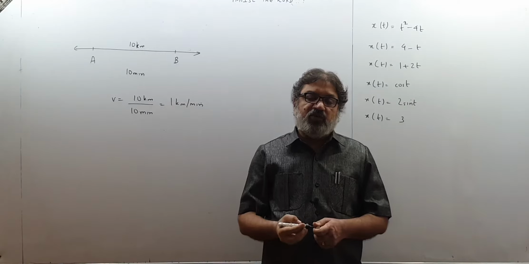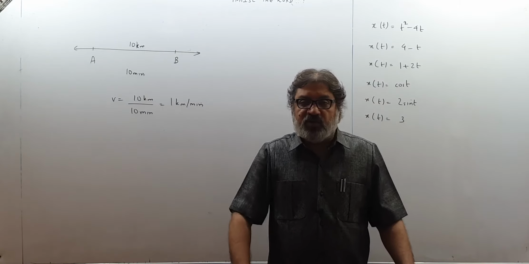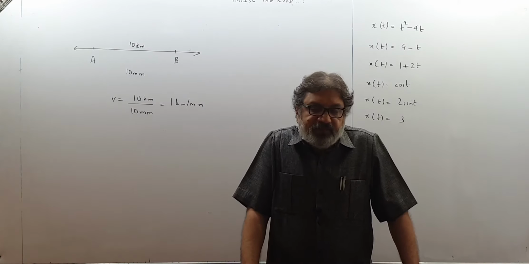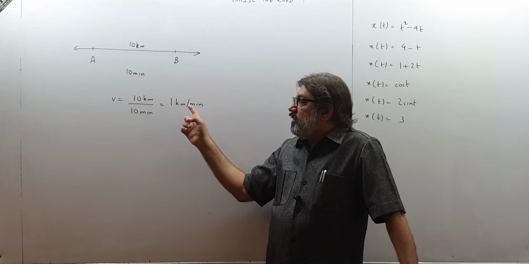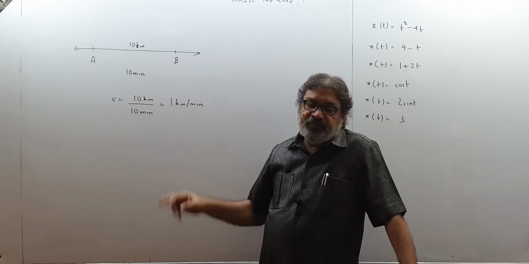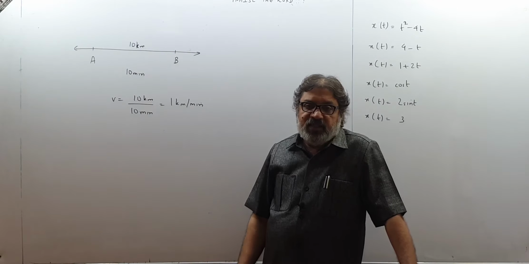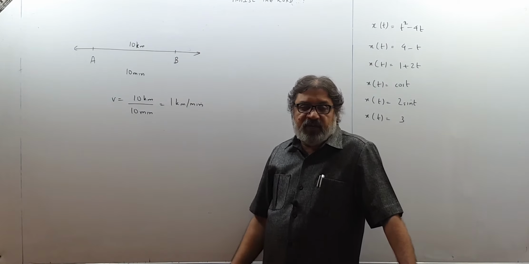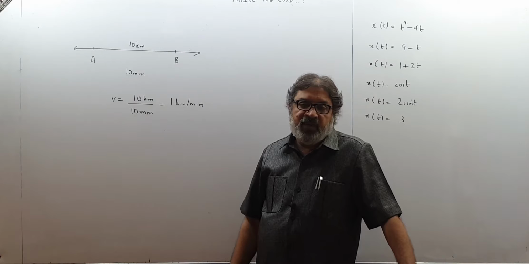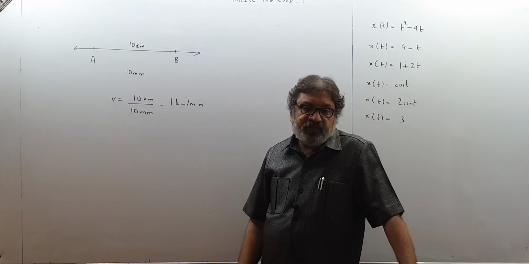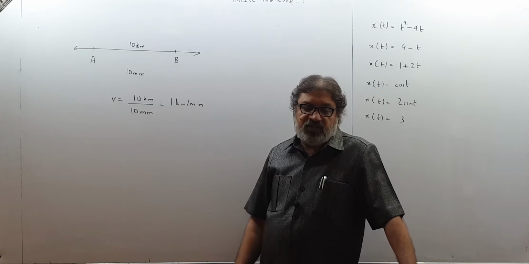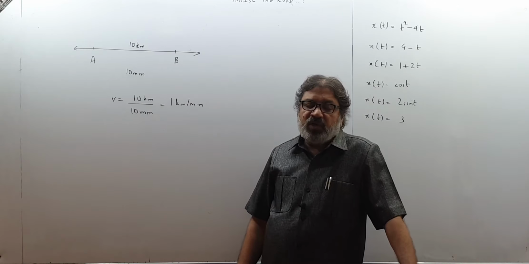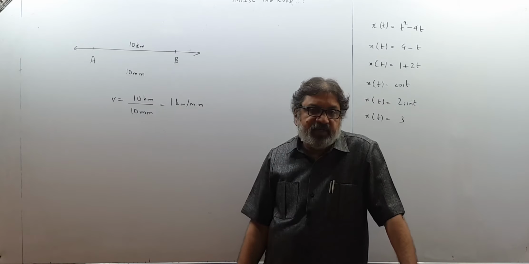Now children, you know there is an instrument called speedometer in your bikes or in your cars or every vehicle that we are using. It indicates speed of the body at a given time. So when you say that the speed of the body was 1 kilometer per minute as it went from A to B, do you mean to say that the speedometer was fixed at this value only, 1 kilometer per minute? It was never changing? Definitely not, because whenever the road was empty, definitely the vehicle must have increased the speed, and whenever there was a traffic signal or there was rush, the vehicle would have slowed down. So therefore the speedometer would not have indicated the speed always as 1 kilometer per minute.